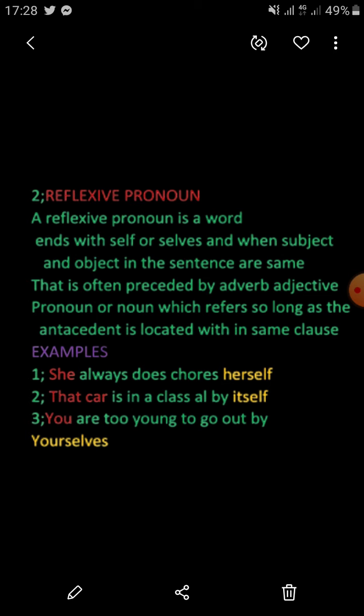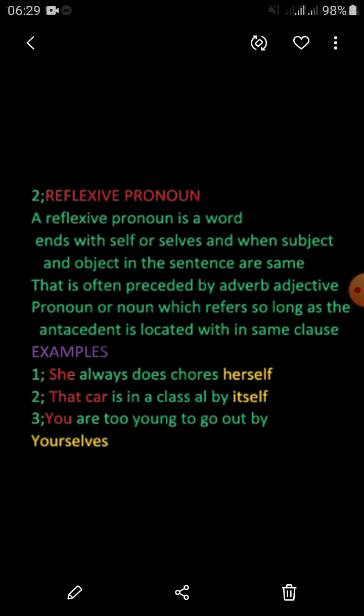That car is in a class by itself. That car is a kind of adjective phrase and it is a pronoun. Subjective pronoun is in a class by itself. So itself refers back to that car. You are too young to go out by yourselves.